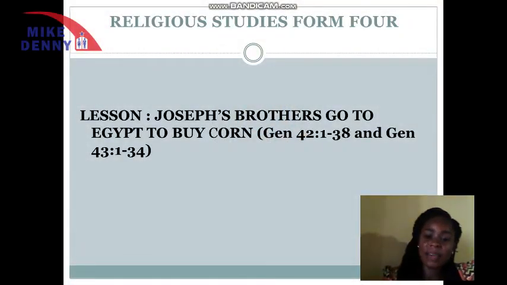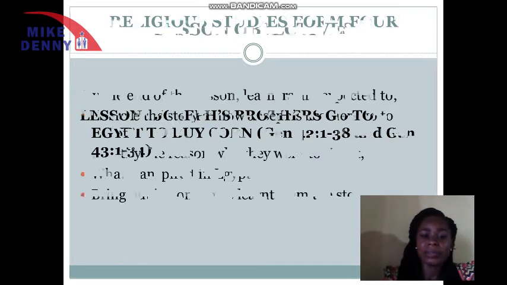Last class, we saw the two dreams of Pharaoh and how Joseph interpreted the dreams, the advice Joseph gave to the king, and how Joseph finally became the governor. So our lesson for today will be based on how Joseph's brothers go to Egypt. Like we said, our lesson for today is Joseph's brothers go to Egypt to buy corn.